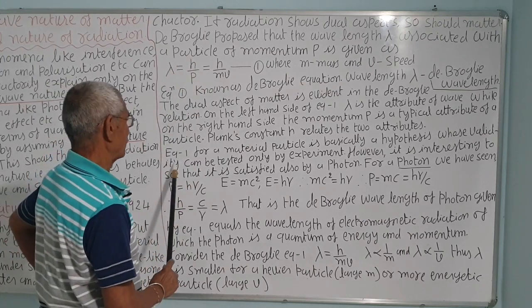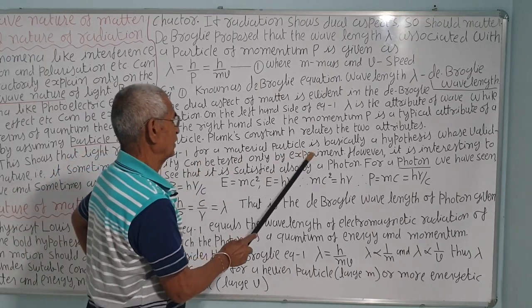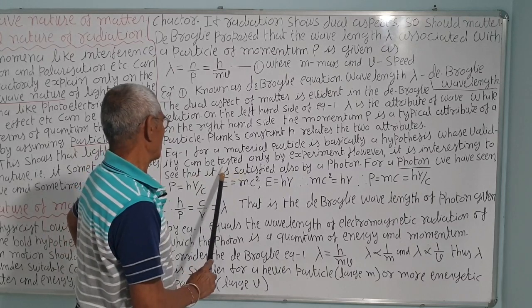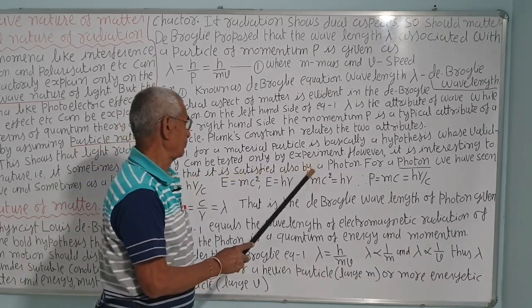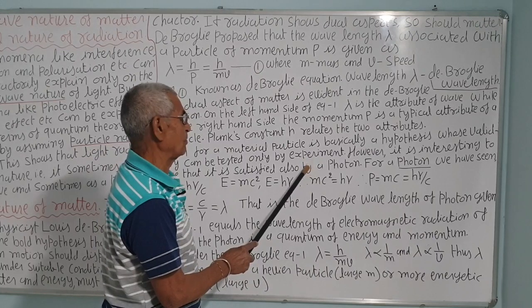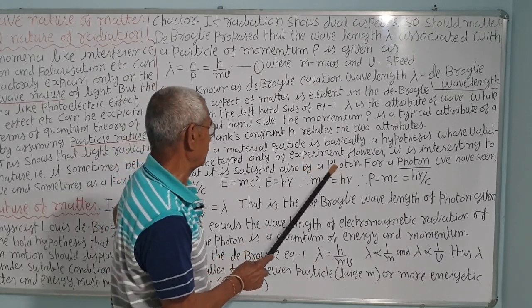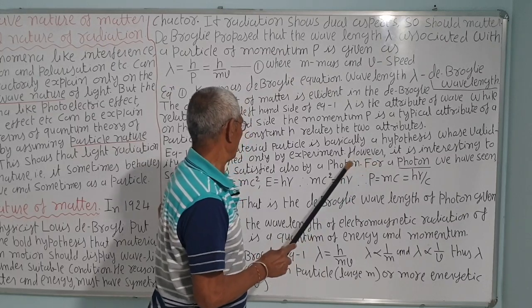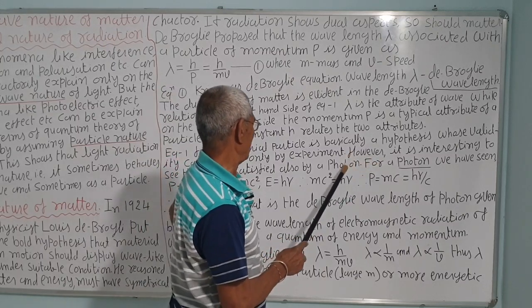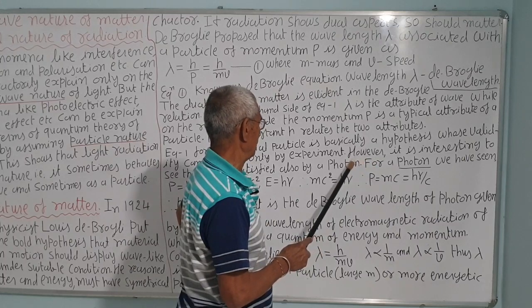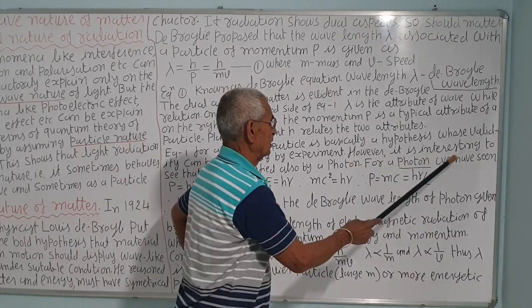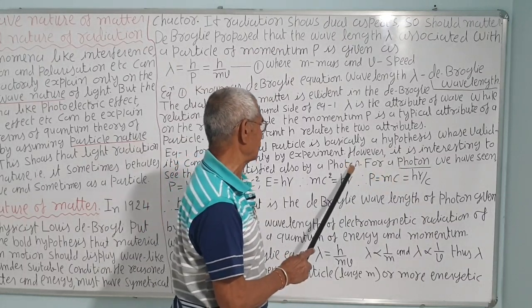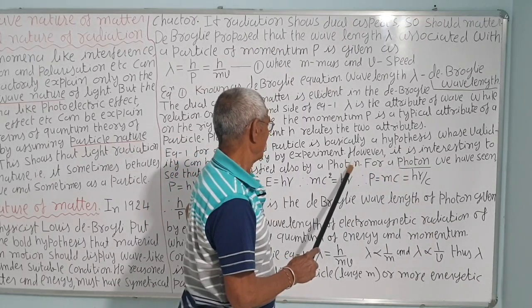Equation 1 for a material particle is basically a hypothesis whose validity can be tested only by experiment. It was tested experimentally by Davisson and Germer for electrons, and they measured the electron's wavelength, which agreed well with the theoretical value. However, that is not in your course. So, Davisson-Germer is deleted this time due to the coronavirus disaster.